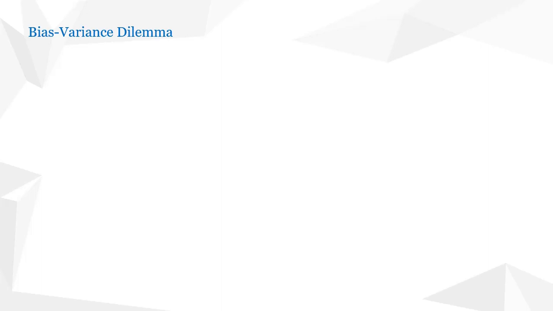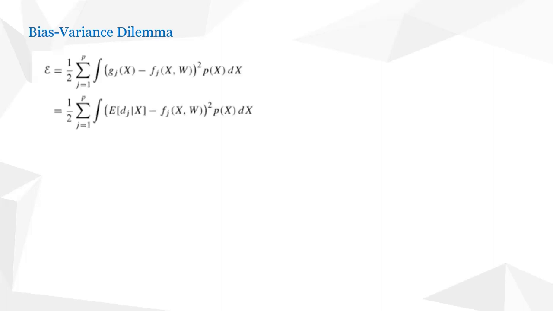To understand the bias variance dilemma mathematically from the exam point of view, we need to go back to the equation where we stopped in the last class. If you see the first term of the error function that was discussed in the last class, it was equal to half into summation j is equal to 1 to p integral expectation of dj given x minus fj of x comma w whole square into p of x into dx.